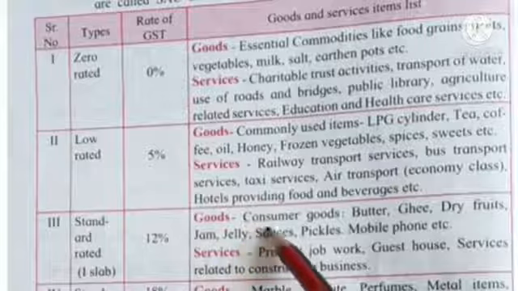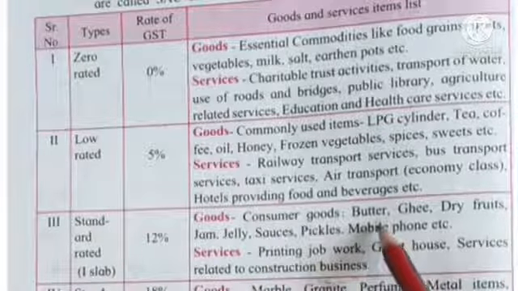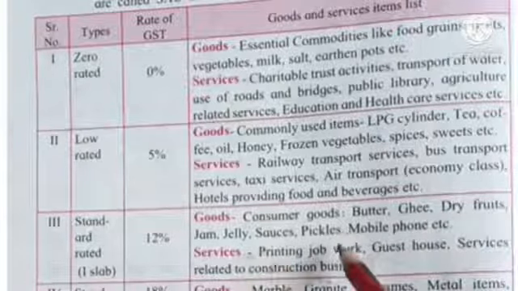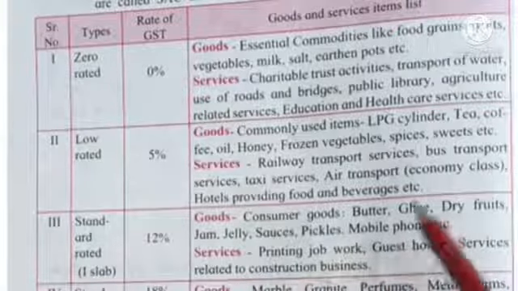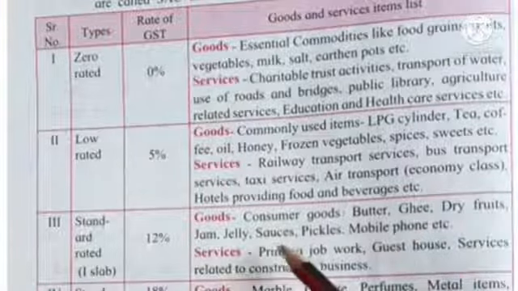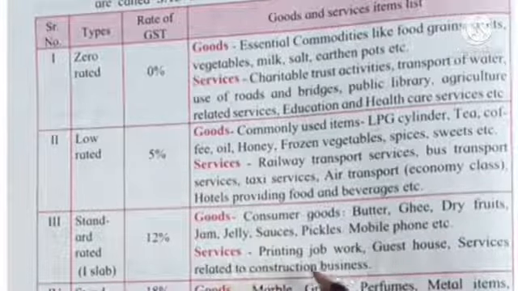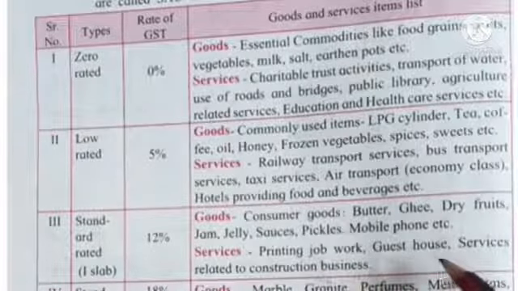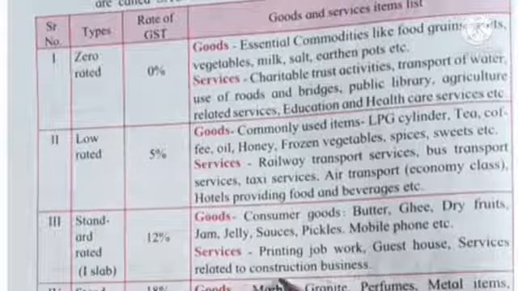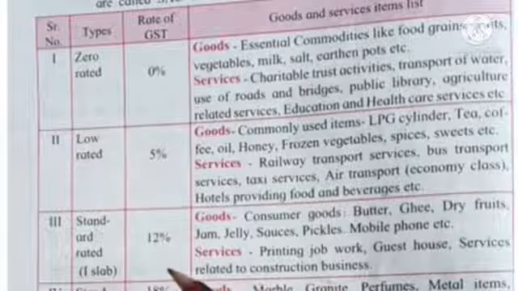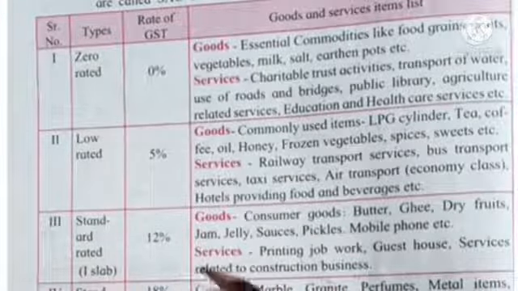Which are the goods? Consumer goods, butter, ghee, dry fruits, jam, jelly, sauces, pickles, mobile phone, etc. These are the goods. And services: printing job works, guest house, services related to construction business. In these services, the rate of GST is 12%.